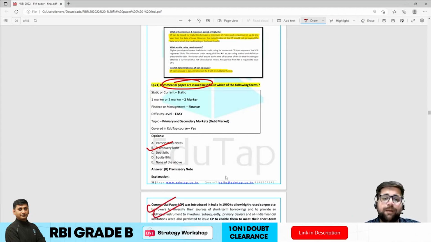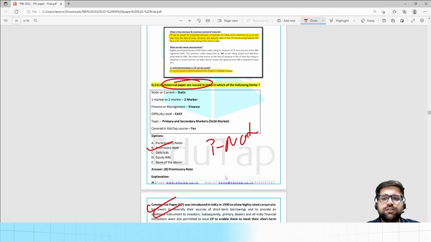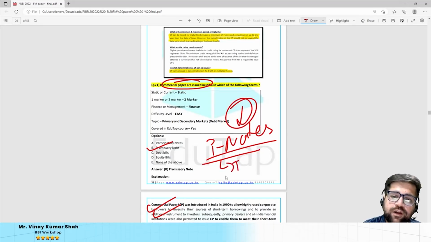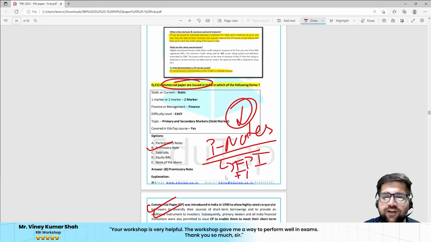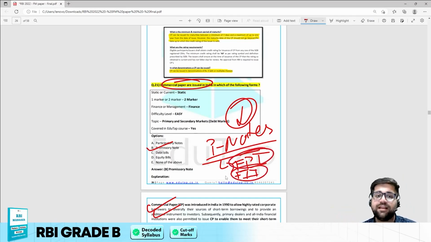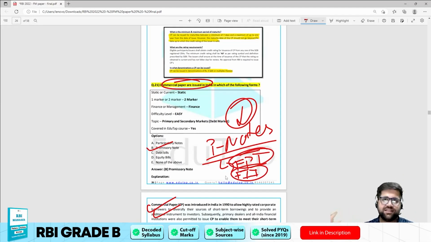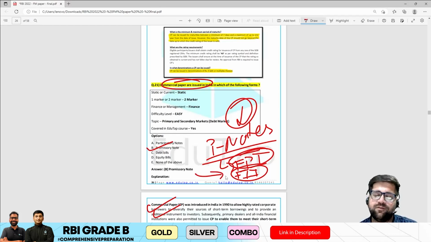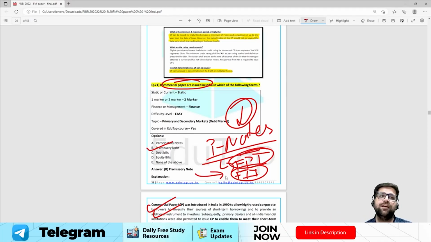And mind you, my friend, many people are saying it's P notes. Many people are saying the answer to this particular question should be participatory notes. No, participatory notes are issued for FPIs, or you can also say FIIs, foreign institutional investors who do not want to register themselves with SEBI. They can still invest in India by not registering themselves with SEBI, via FPI or FII routes. So there is a very big difference between participatory notes and commercial paper. The domains are very different when these two terms are coined.